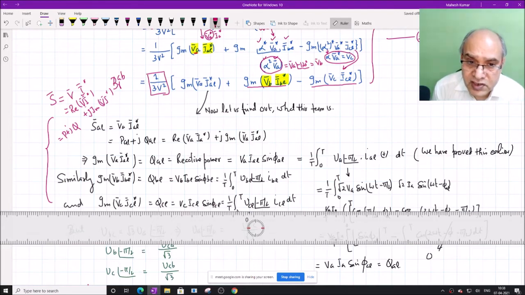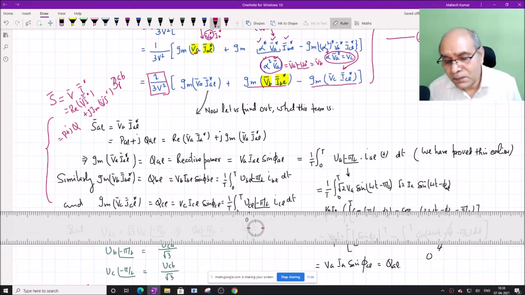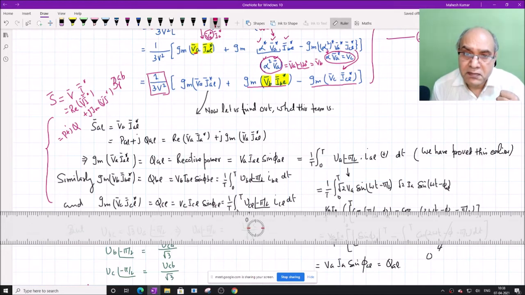So these terms are kind of reactive power actually, which is quite interesting and insightful, because in compensation mostly we compensate the reactive power. We cannot do anything with the real power because real power cannot be manipulated. It comes from the source and goes to the load, but the compensator is not supposed to disturb the flow of the real power.